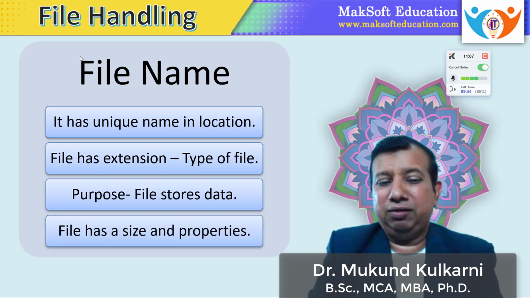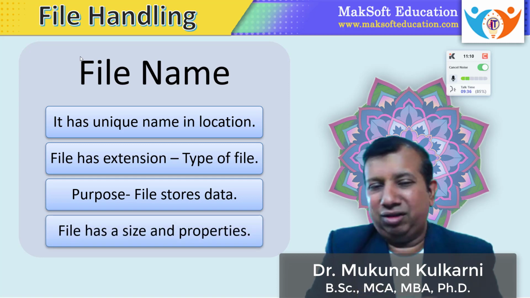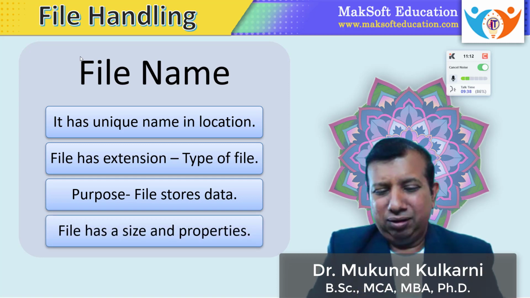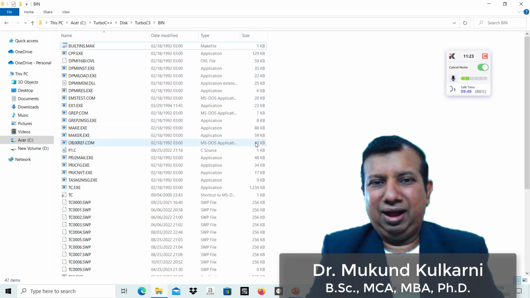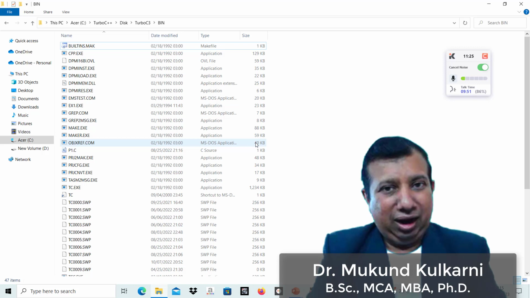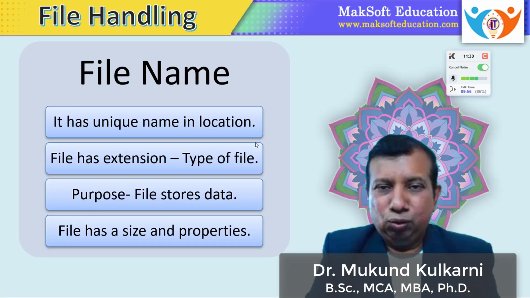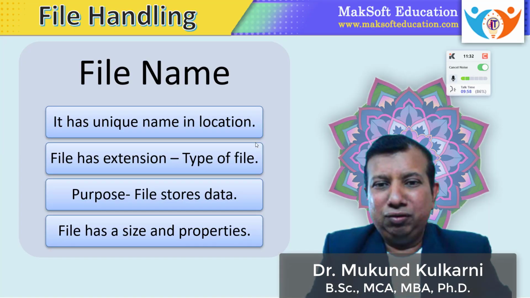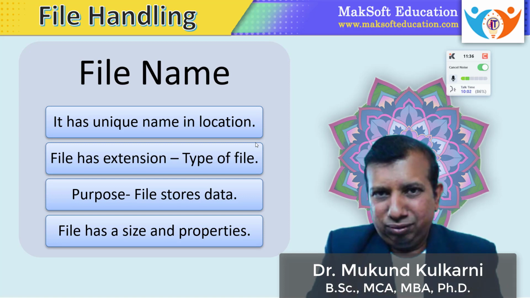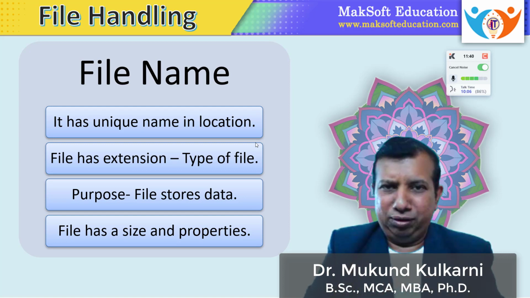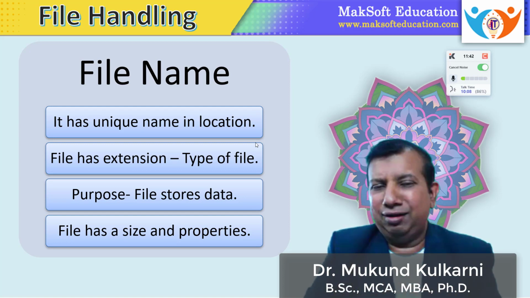The next one is that every file has a size. Now you can see the size of the file in the last column. So every file has a specific size and it has some properties. Now what are those properties? Properties mean, for example, the file is only for reading purposes. You cannot write or edit the content of the file. These are the different properties, and we will see these properties in detail later on.